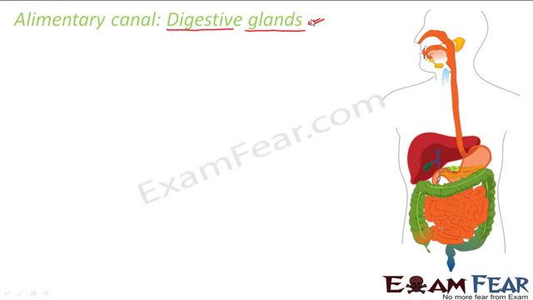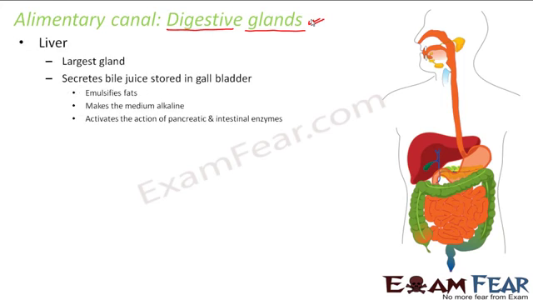So what are the digestive glands which are present inside our body? The first one is liver. Liver is the largest gland in the human body. Which is the liver here? This red colored structure which you see here is liver. You can see how big it is. This is the largest gland in the human body.